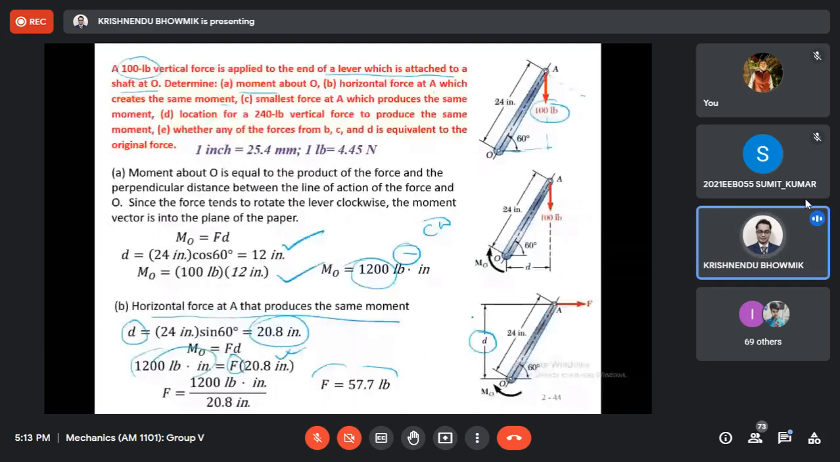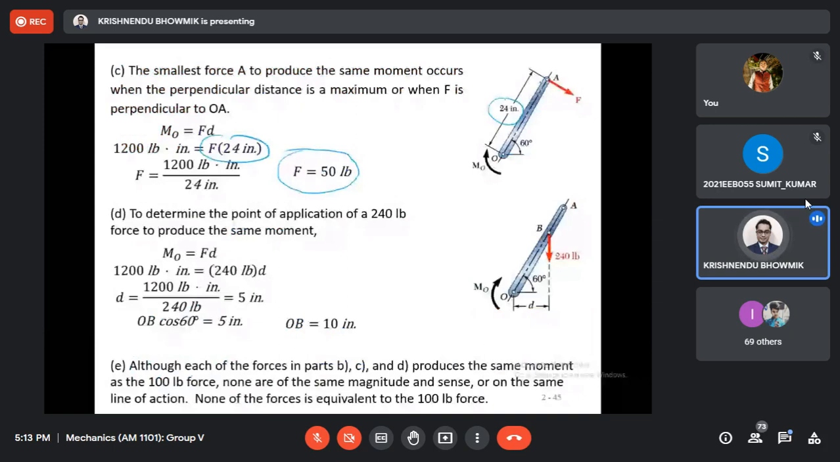It was 100 pound. When it was horizontal, it was 57 pound. When it was perpendicular, the minimum, it is only 50 pound. Why? Because the moment arm is maximum in this case. That's why, when we are applying some moment, for the same force, maximum moment arm is the target. That means always we want to apply the load perpendicular to the